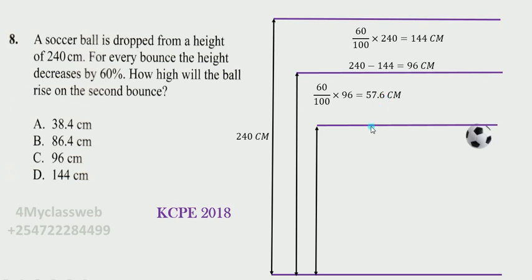And so to get this height here, which the ball has made in the second bounce, you will now take the 96 centimeters, that is this height here, and subtract this height here which has been reduced, that is 57.6 centimeters, and so the remaining height will now be 8.4 centimeters, and therefore the candidate could have obtained that 8.4 centimeters.